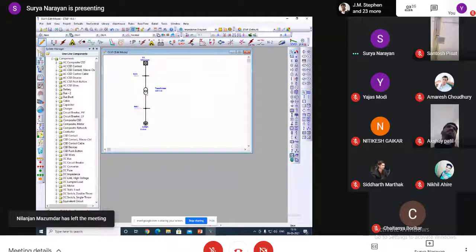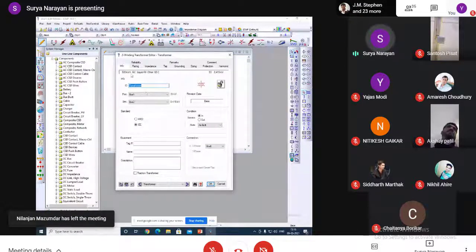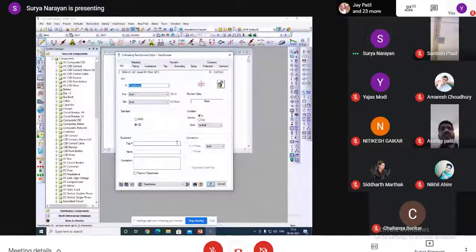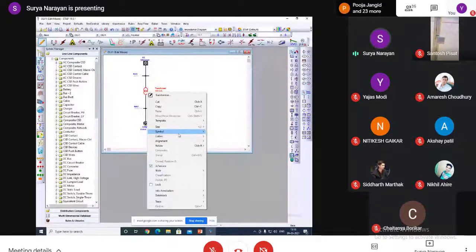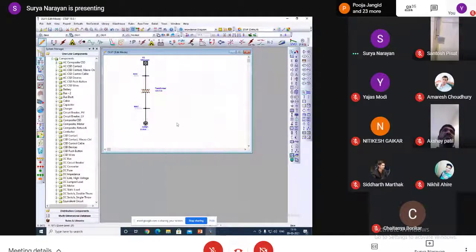Have you seen? It's changed. Also, you can change the symbol of the transformer. Here there are different symbols. You can see I have changed the symbol of the transformer. Are you able to see?